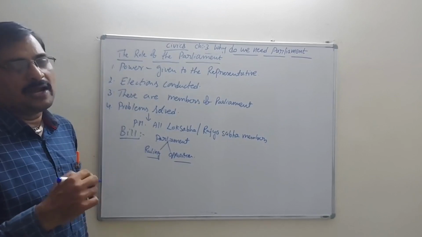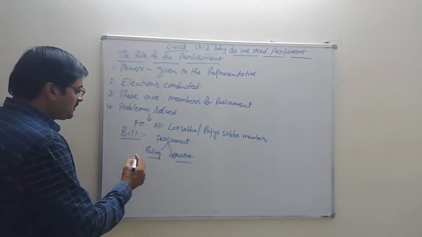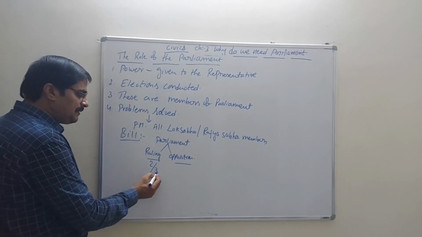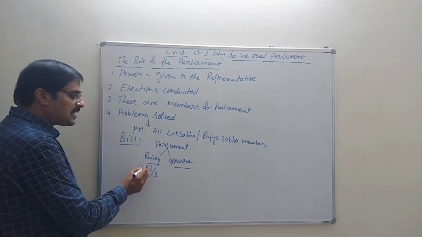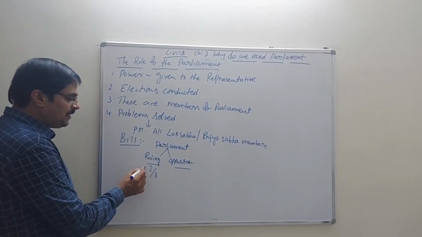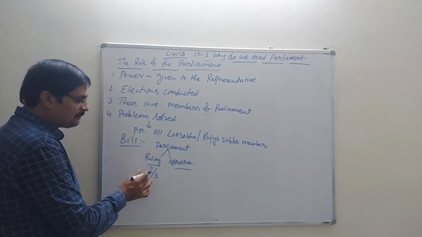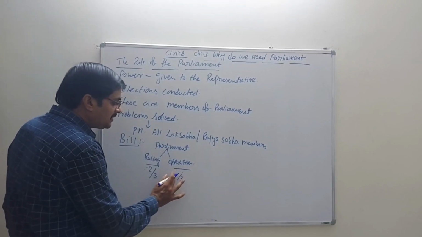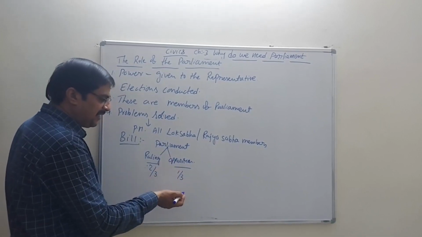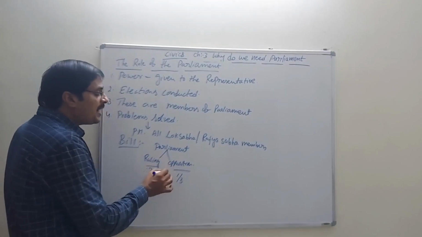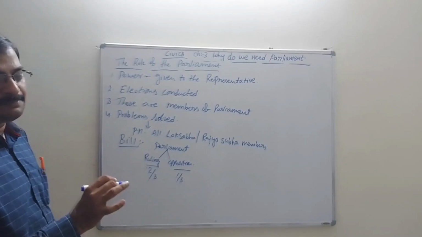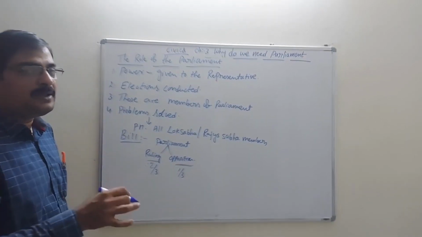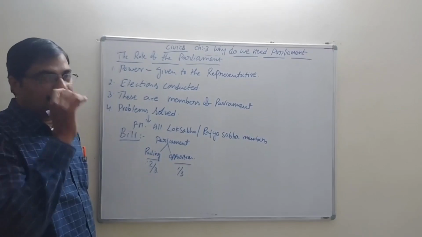According to the voting, at least 2 out of every 3 members in the ruling party should accept, and 1 out of every 3 members in the opposition party should accept the bill. Then only the process will go on.